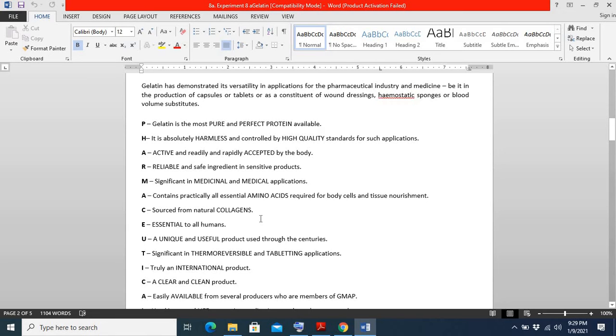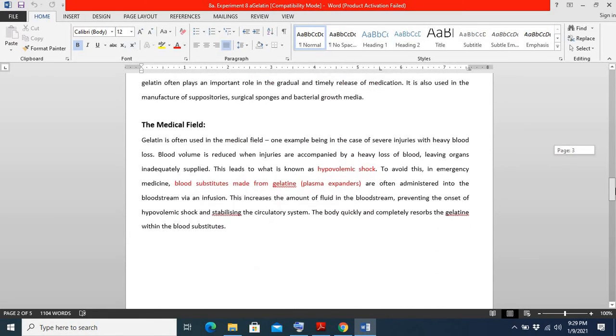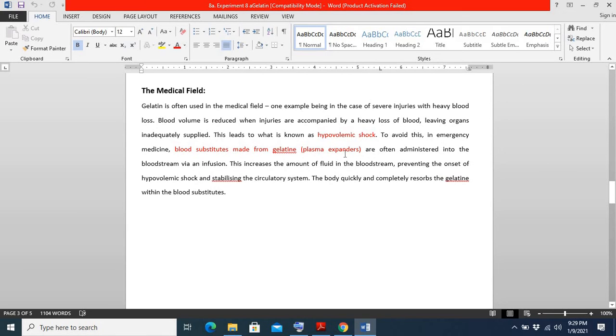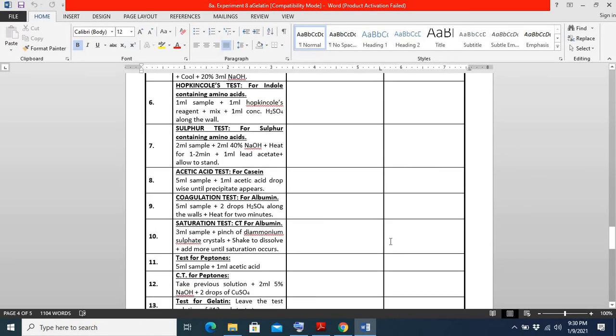However, gelatin also has various medicinal applications. It can be used during hypovolemic shock, or as a blood substitute, because gelatin is elastic in nature, so it can easily be used for hypovolemic shock.